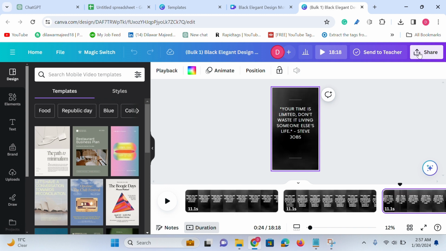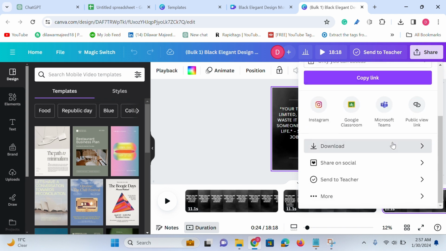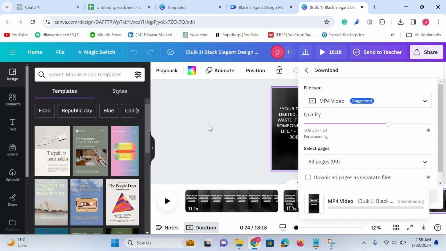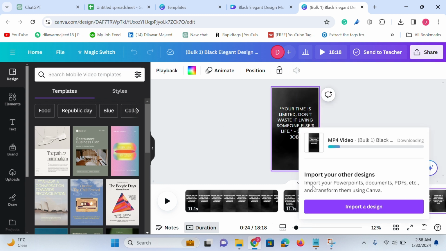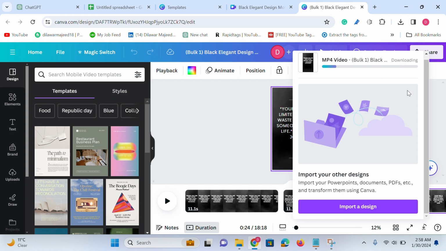You have to come to the option of share. After coming, you have to click on download. Now you can download every reel from here separately. Uncheck, click on it, and done. After that, MP4 format is selected here. After that, you can download it. After that, you can upload it wherever you want. Instagram, Facebook, YouTube, Shorts. You can upload anywhere.